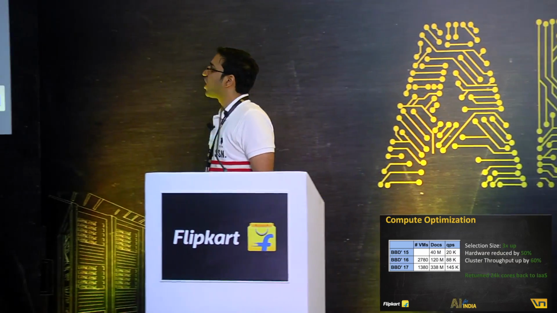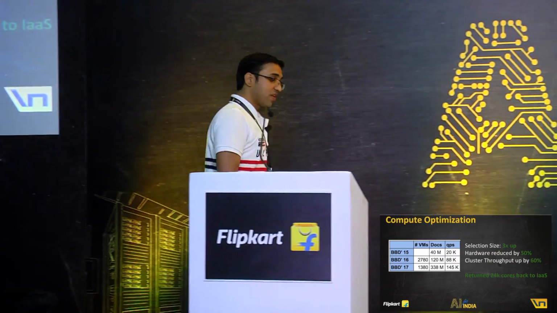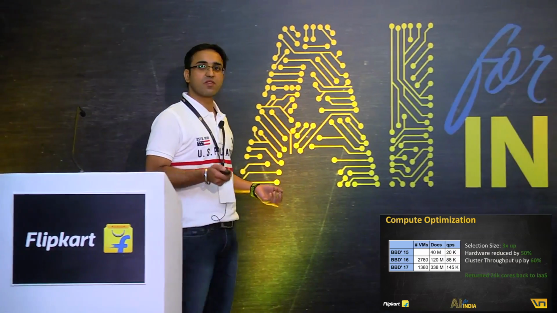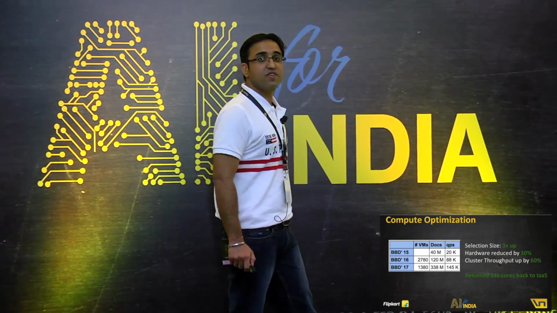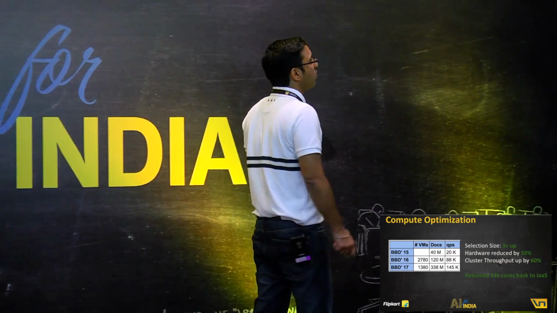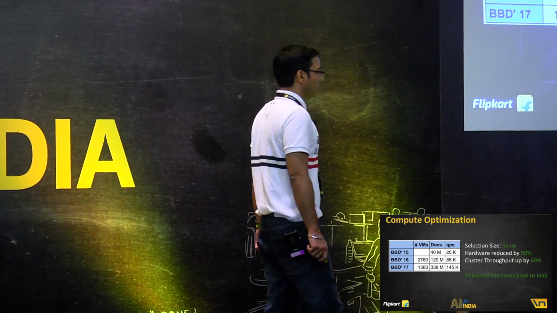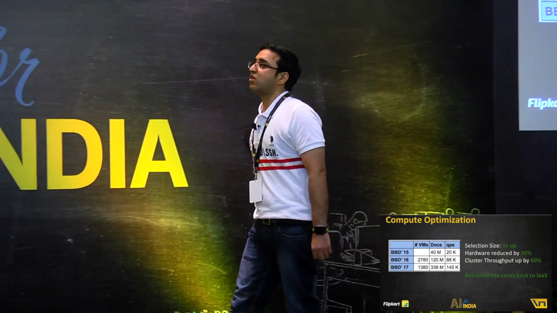BBD 17 was pretty interesting. We literally cut down our hardware footprint by half to 1380, though our selection size literally went up by 3 times to 338 million. And we supported a very healthy 145K queries per second. We actually managed to give back 24,000 cores as a part of the Kube release to the infra team as well. But we are still waiting for the team to treat us for that. But yes, that summarizes our talk.